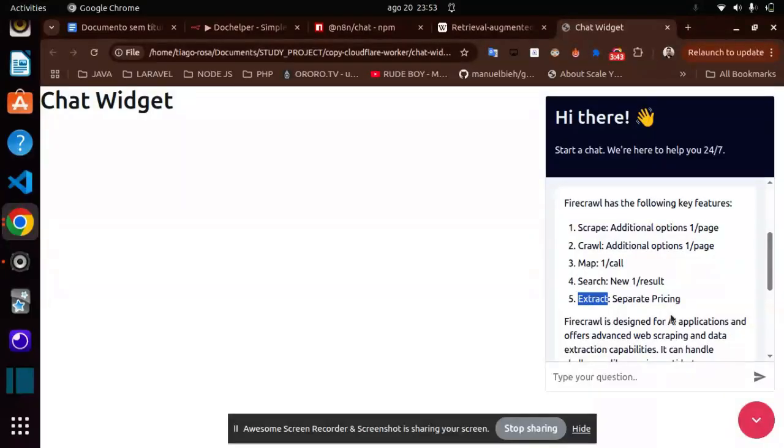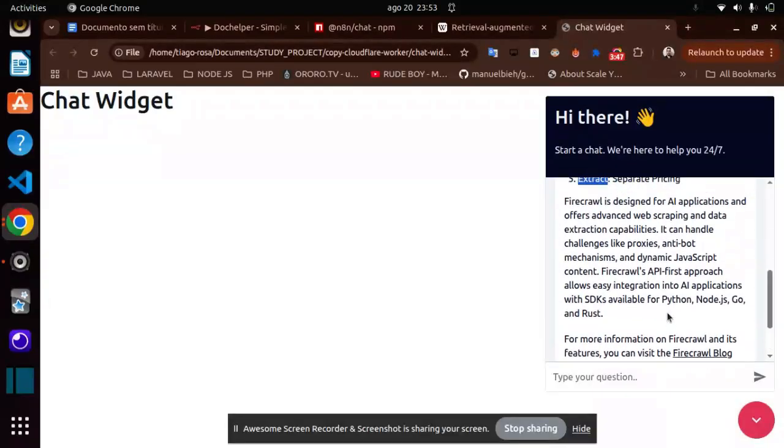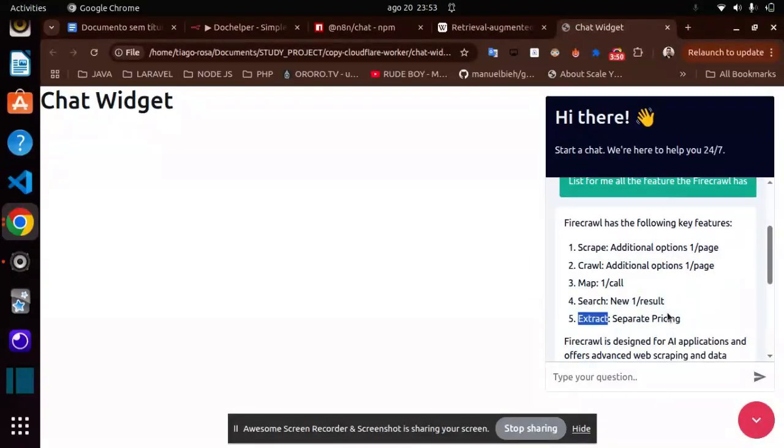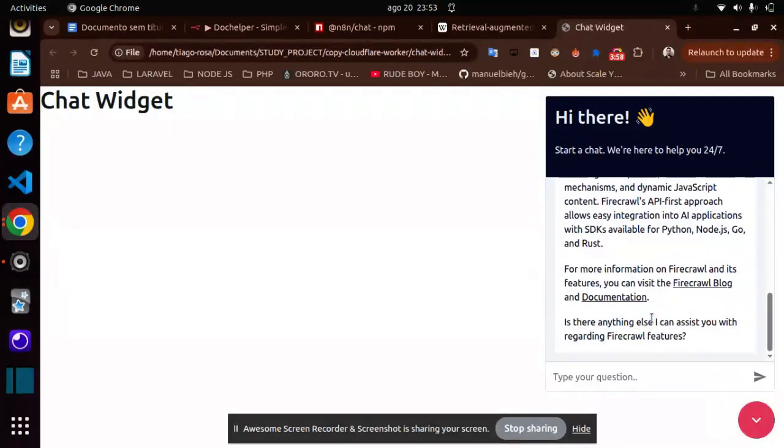Extract, like I said, is a feature to extract information. So here, if you notice, I have all the information straightforward. I don't need to take a long time reading the whole page to understand, okay, this product has the feature I want.